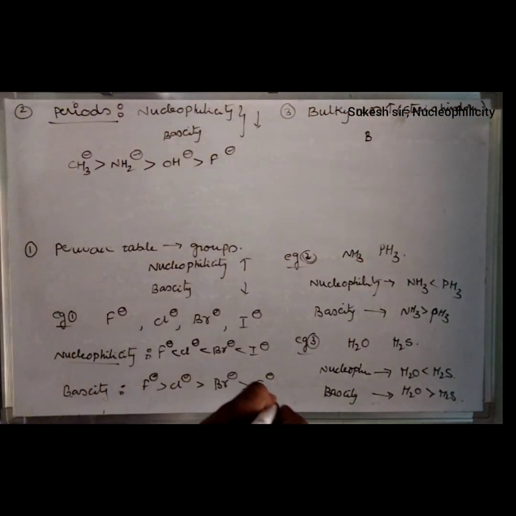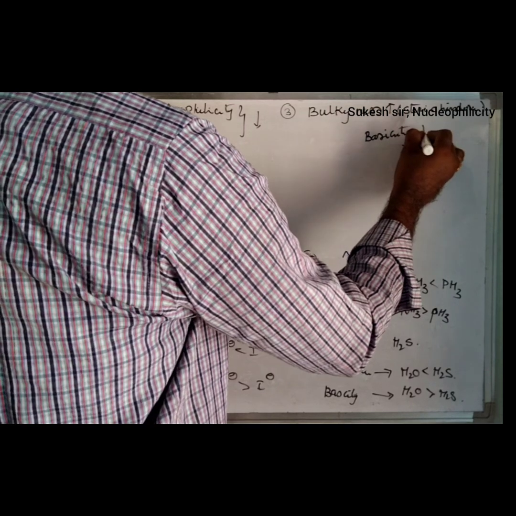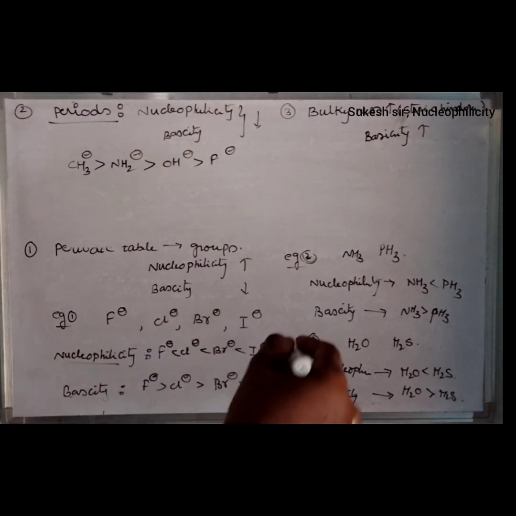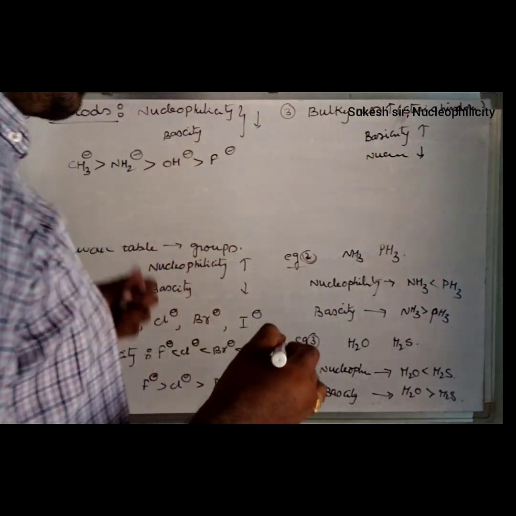In terms of steric hindrance, basicity will continuously increase, whereas nucleophilicity will decrease.